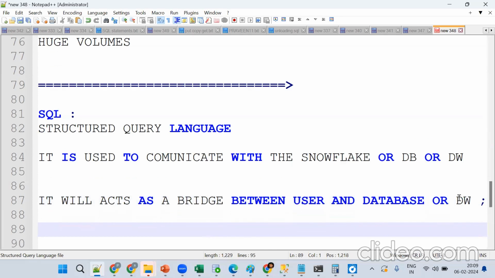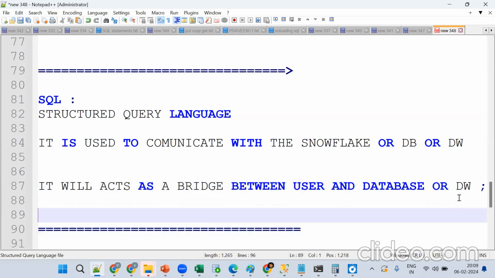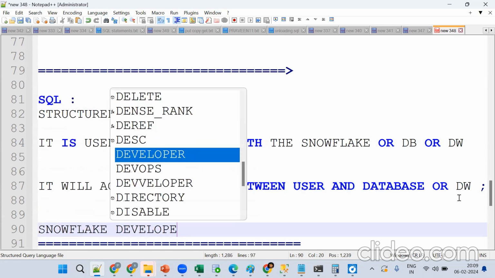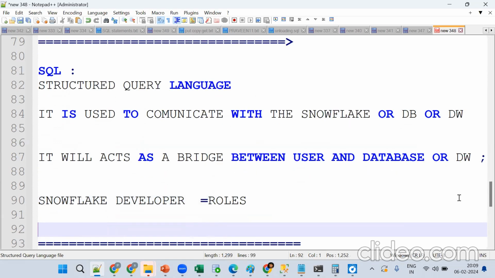Okay, these things you should remember. So what is my role? What will you do as a Snowflake developer? Any idea what exactly you will do? Bringing the data from where? Just to one place.